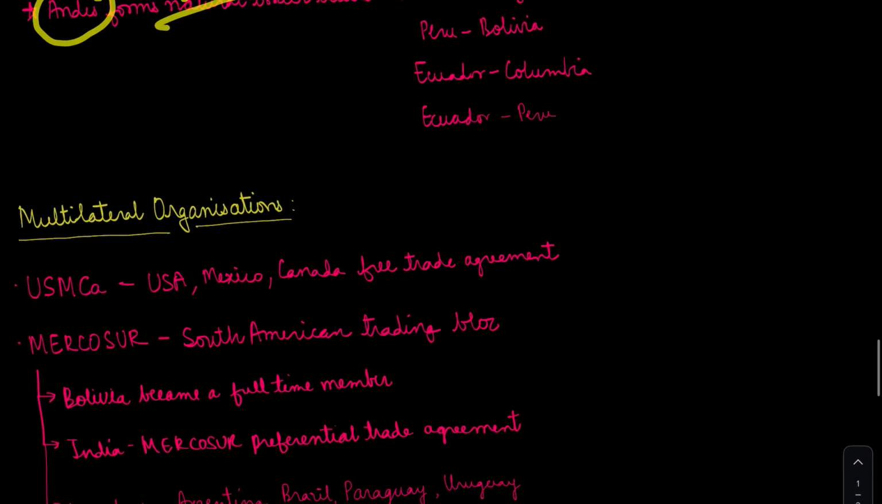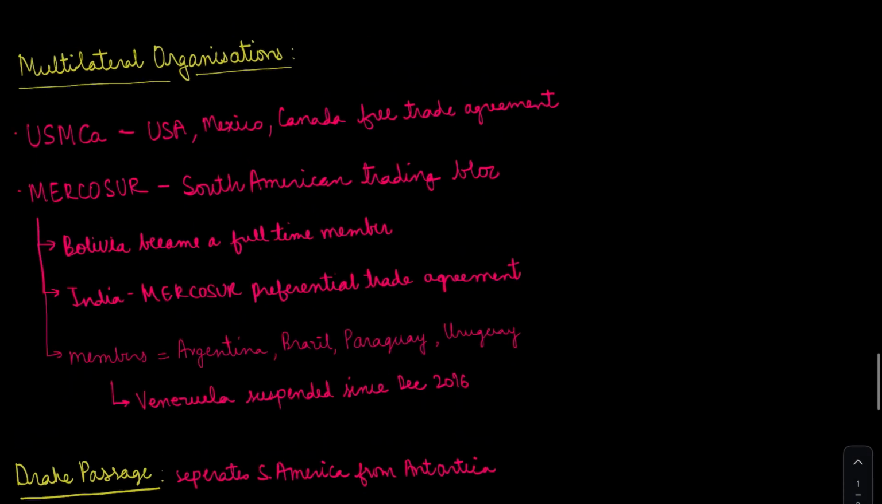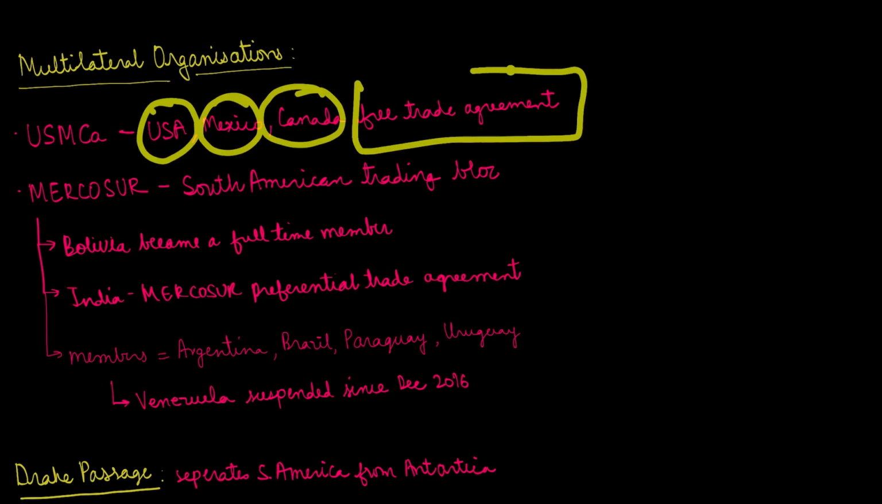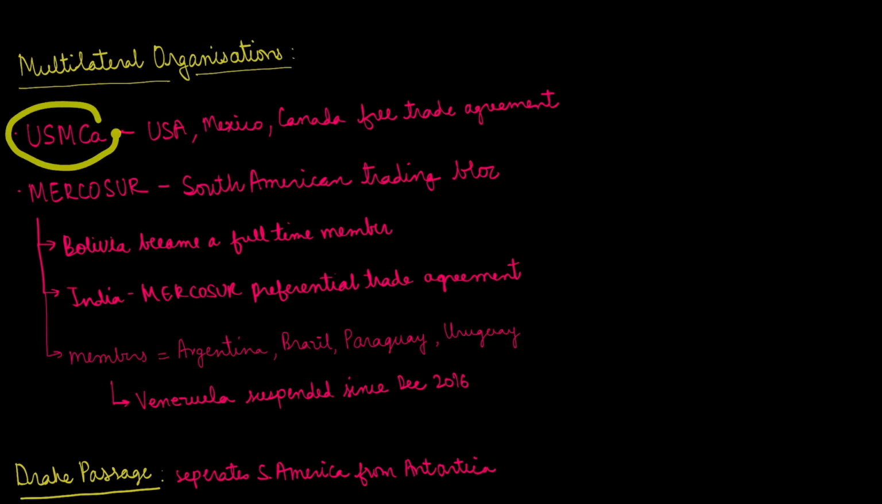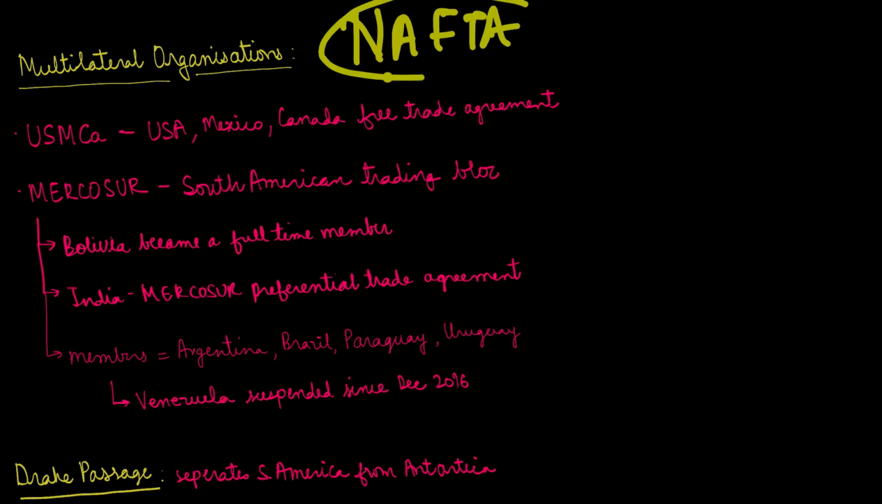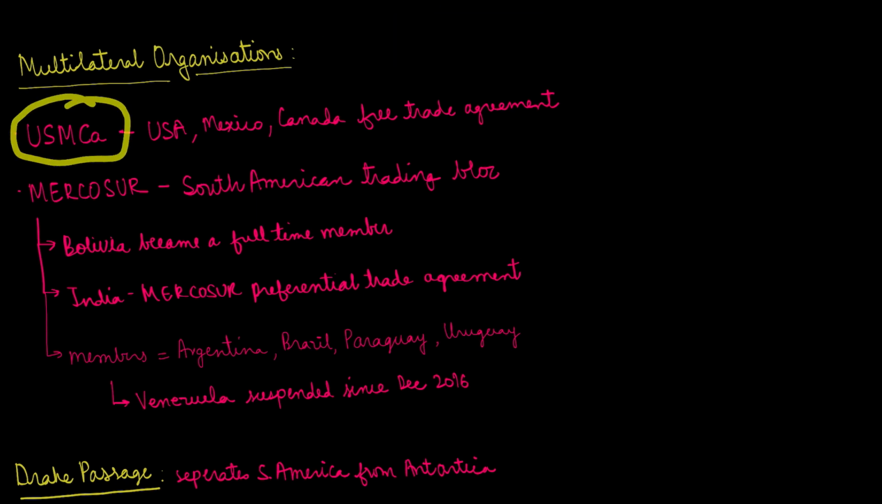Then the multilateral organizations in the Americas. First is USMCA, which is the USA, Mexico, Canada Free Trade Agreement. There was a different name for that. Sorry, it was NAFTA, not South America Free Trade Agreement, but North America Free Trade Agreement. But its name is now USMCA. Please let me know if I am right. So it is between USA, Mexico, and Canada, three countries in the North America continent, and they have a free trade agreement.